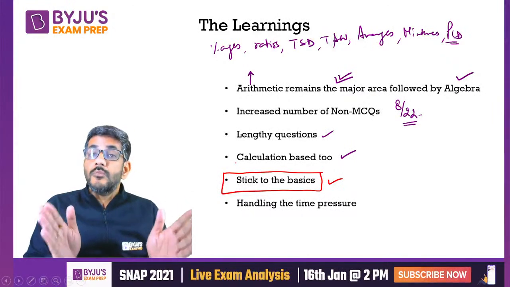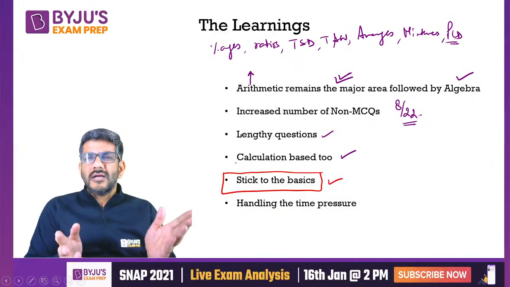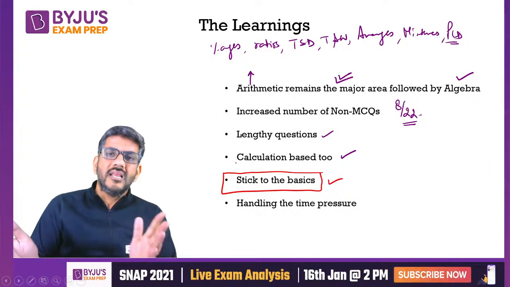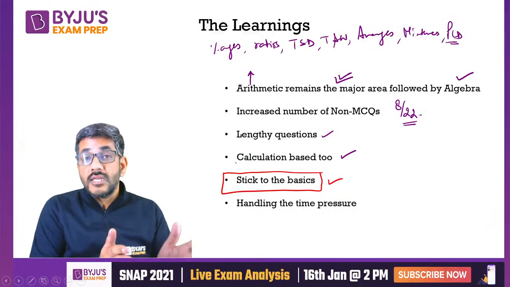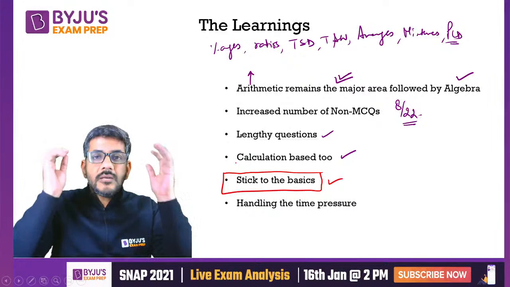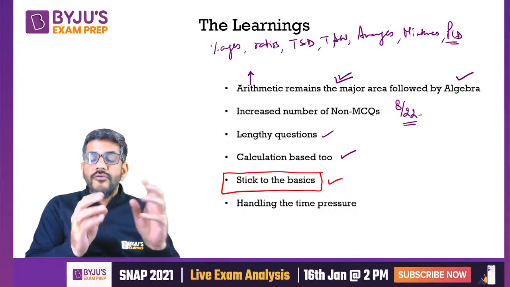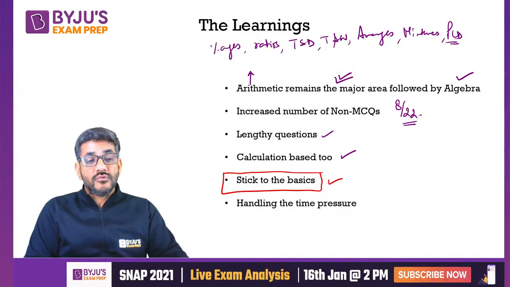That does not happen when there are 60 minutes. वहां पे ये दिक्कत नहीं होती. There you might feel okay, कोई बात नहीं, 7-8 minutes 10 minutes खराब भी हो गया, I still have 50 minutes. But in case of 40 minutes, when only 30 minutes are left, you feel 25% time चला गया. I mean that pressure builds up. So that you have to keep in mind. These are few of the important things that you have to keep in mind, guys.